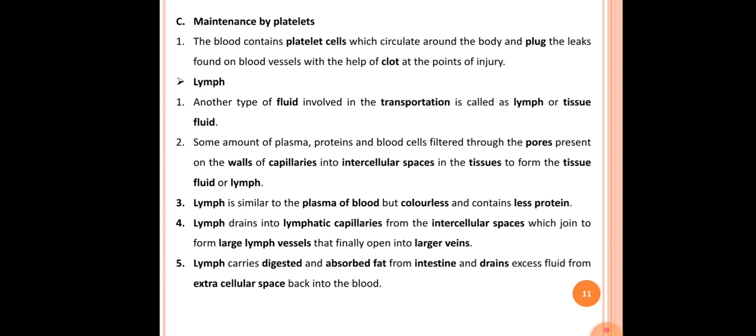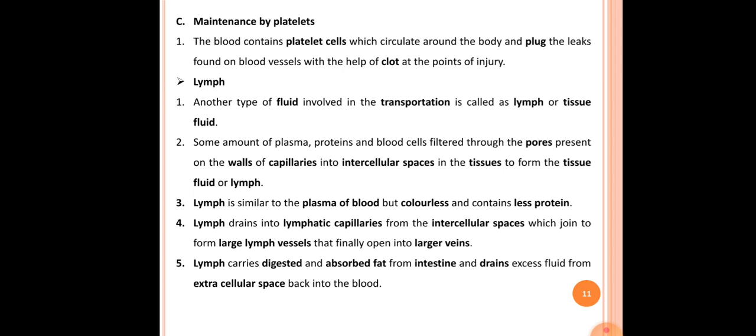That filtrate does not contain RBCs or platelets, and it consists of only some types of WBCs. Platelets are absent, RBCs are absent, and only some amount of WBCs are present. So the plasma, proteins and blood cells filter through the pores present on the walls of the capillaries into the intracellular spaces in the tissues to form tissue fluid or lymph. In this way lymph or tissue fluid forms.